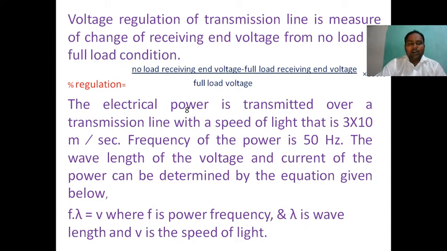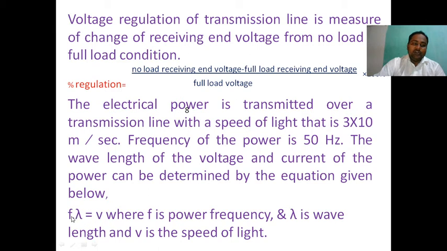What is the formula for velocity? Velocity V is equal to lambda into F, where lambda is the wavelength, F is the power frequency, and V is the speed of light.